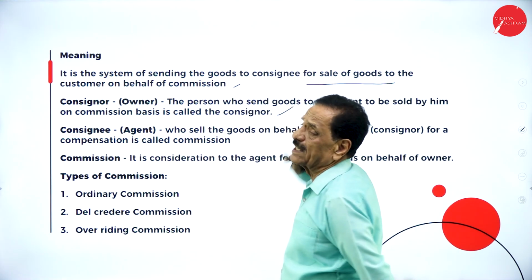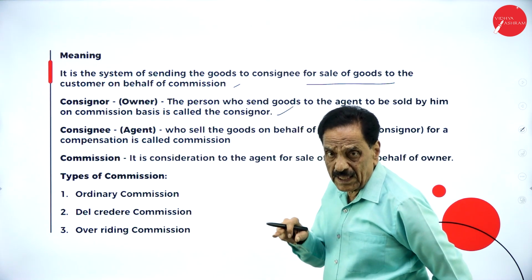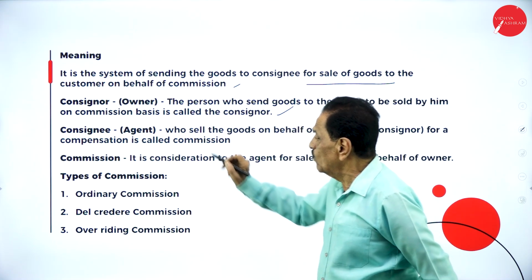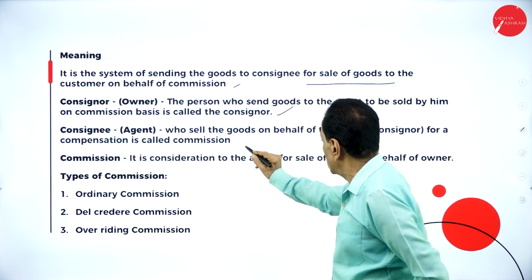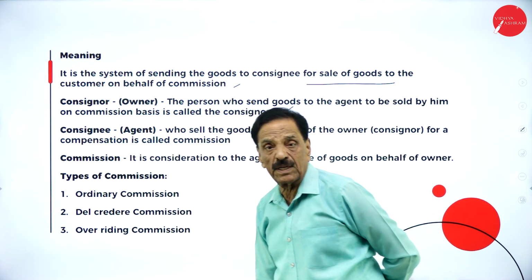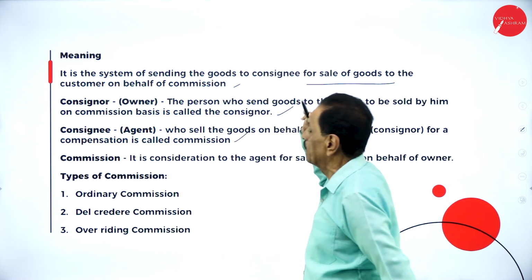The agent will sell the goods on behalf of the owner for a commission. Who is consignee? The agent who sells the goods on behalf of the owner, the consignor, for a compensation called commission.